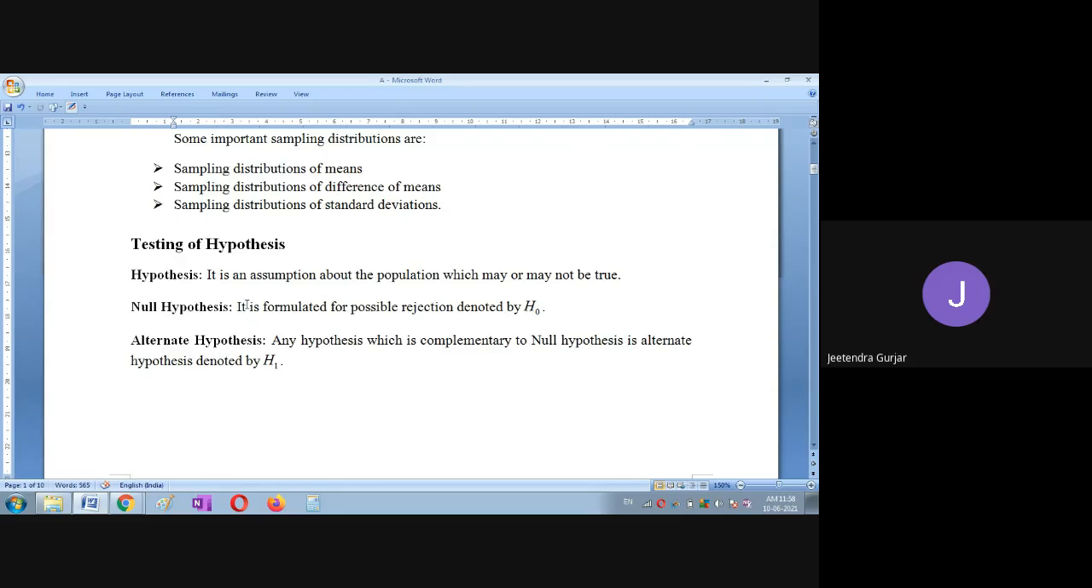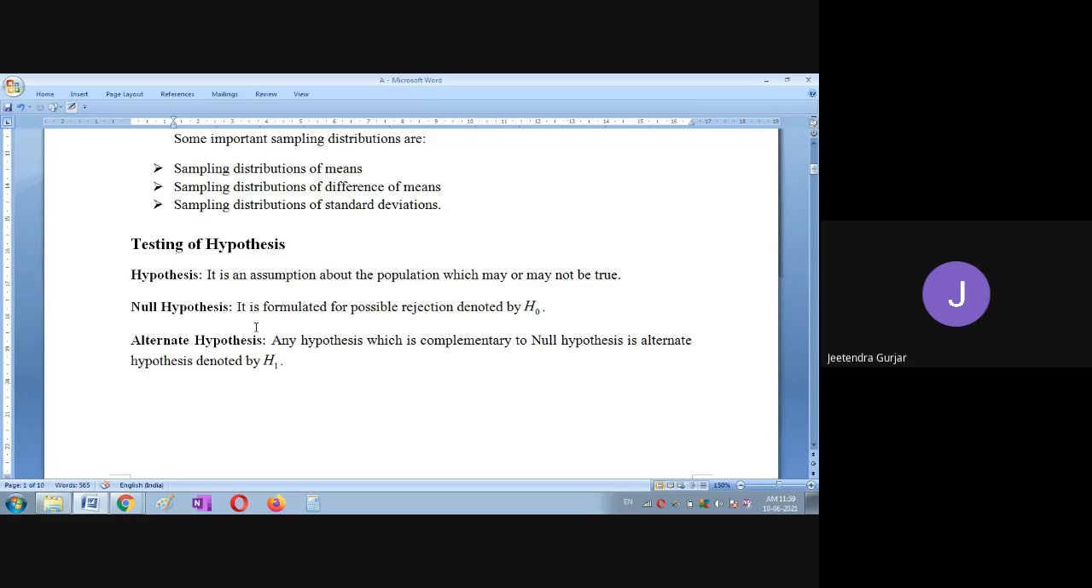Yes, students. It is formulated for possible rejection, denoted by H naught. So you have to remember null hypothesis is nothing but the possibility of rejection, meaning everyone is going to get out of out. If all 60 got out of out, then is it possible? No, it may not be possible. So possible is rejection. But we assume that it is possible. No. So therefore we take H naught.